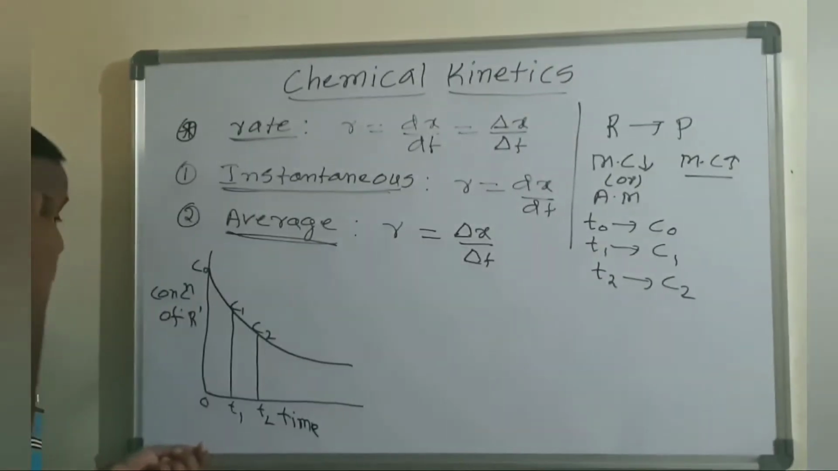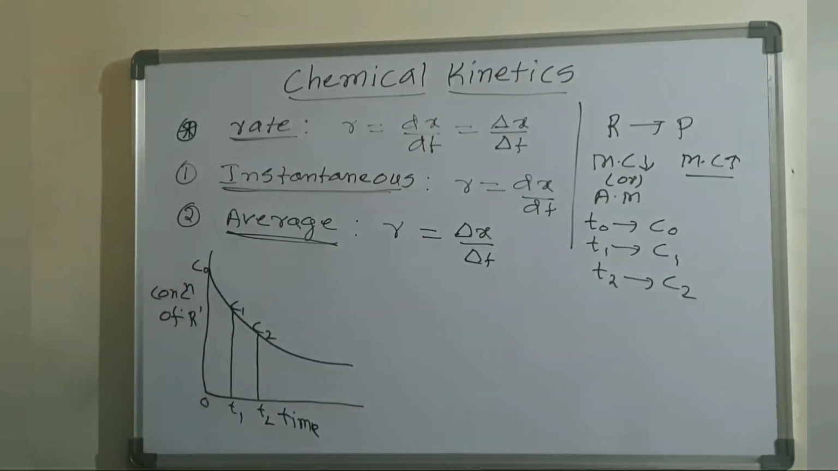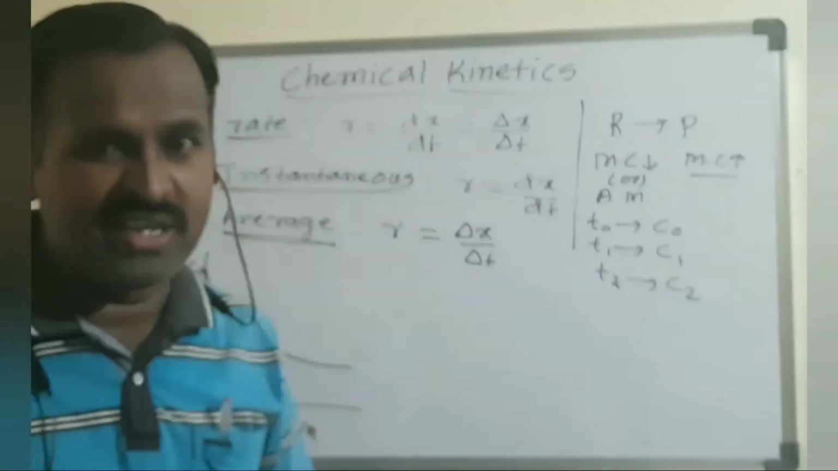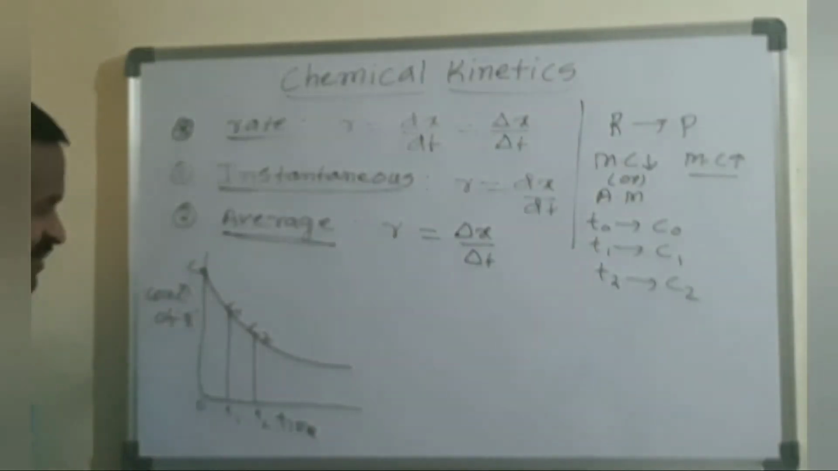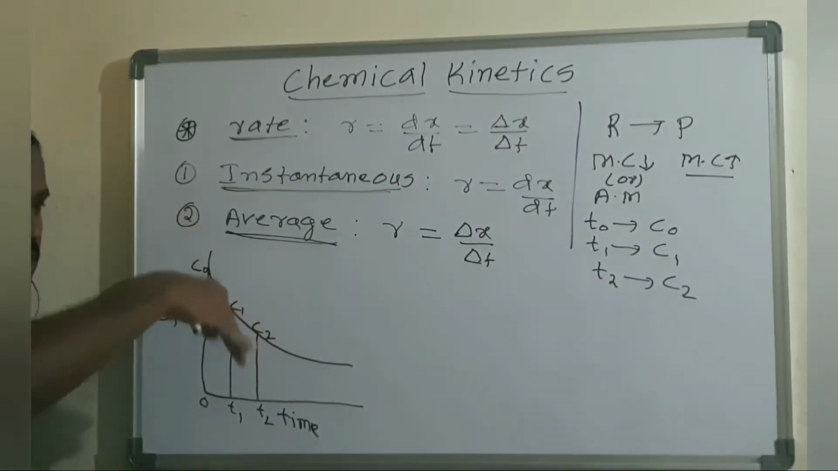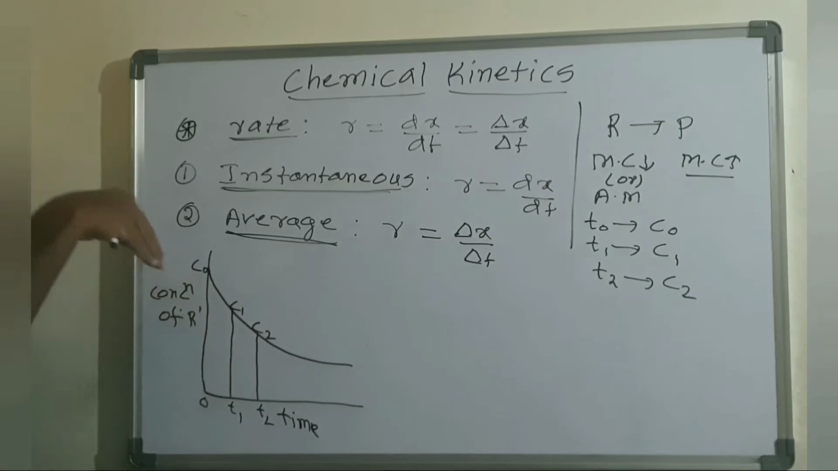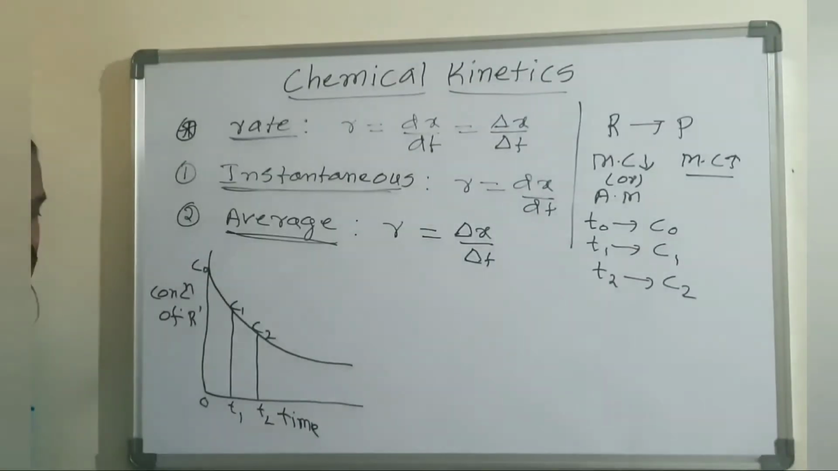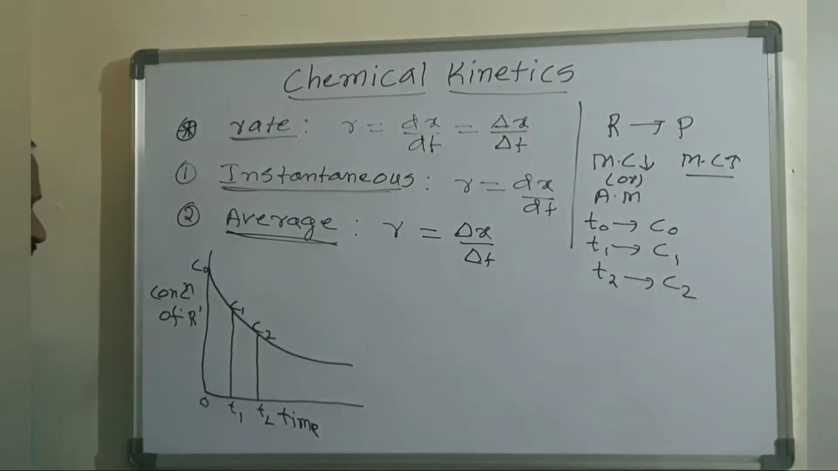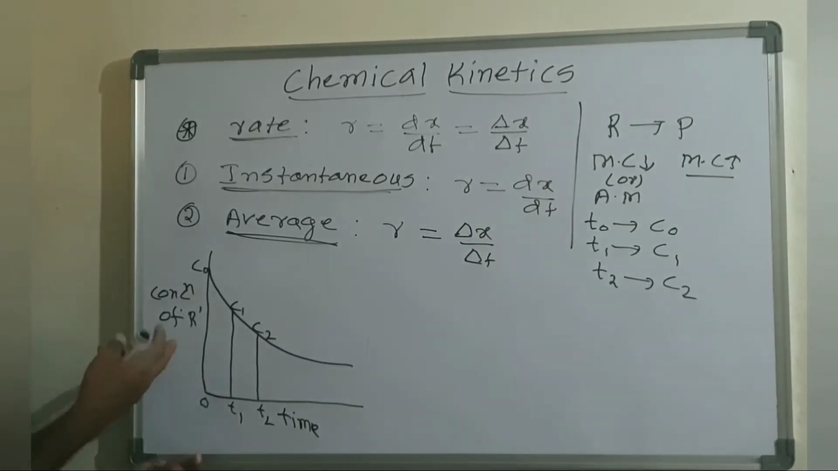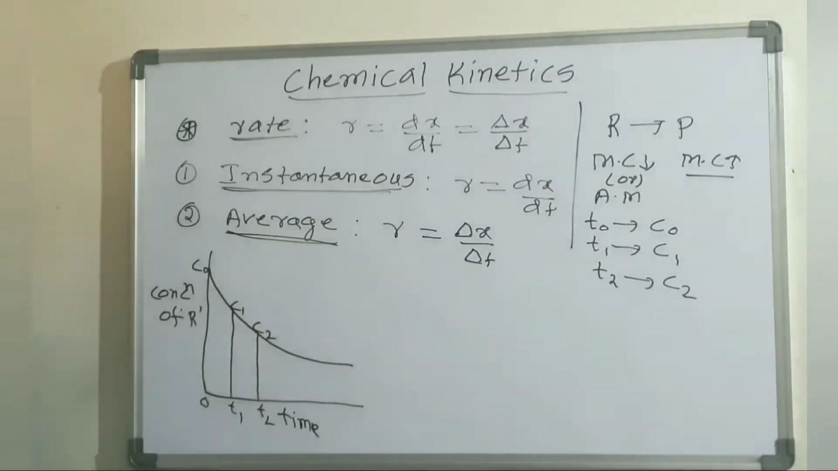So initially at zero time the concentration is C naught, generally a higher molar concentration. As the reaction proceeds, the reactants are consumed and converted into product. So this is the graph for the concentration of reactants on the y-axis versus time on the x-axis.